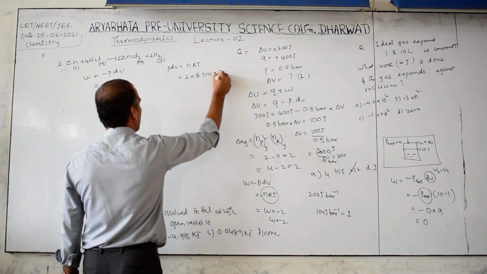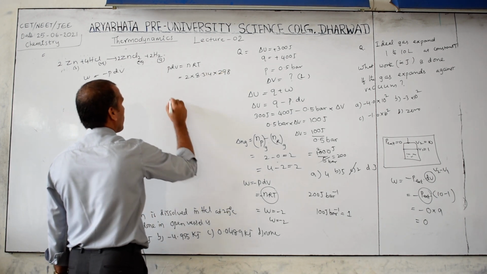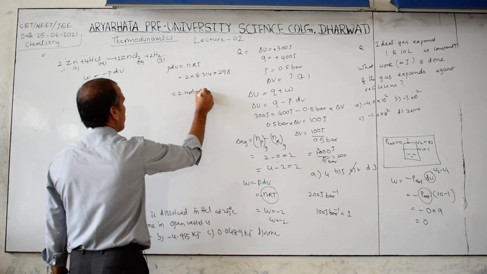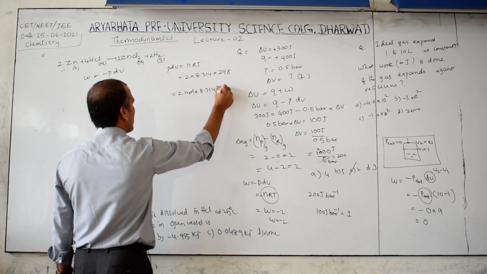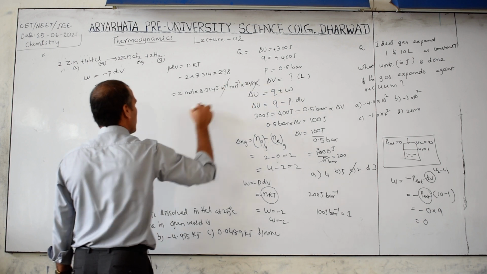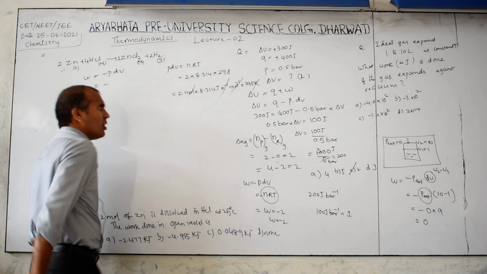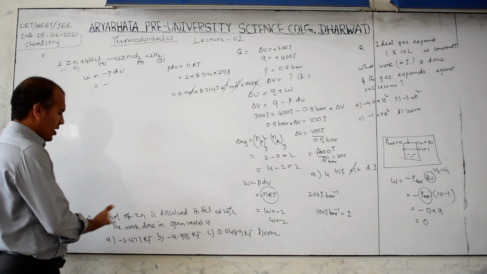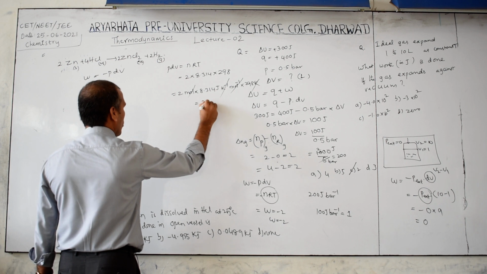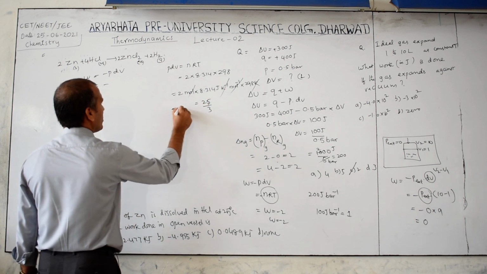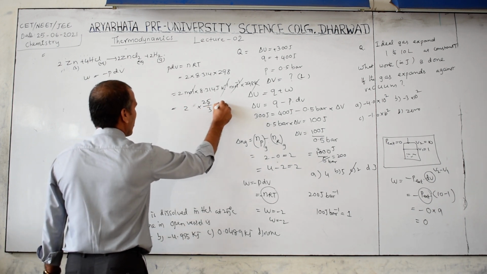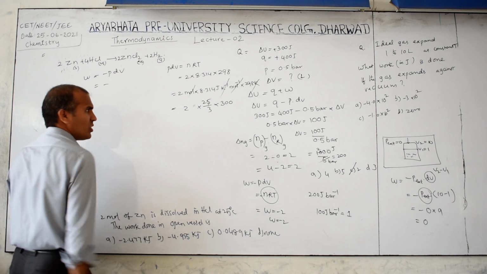25 degrees Celsius, always we have to take Kelvin temperature. Otherwise, writing the units along with 2 mole is better, then you will know the answer. 8.314 joule Kelvin inverse mole inverse, and 298 Kelvin. Kelvin cancels, mole inverse cancels, then you will get joules only. Then here this can be represented as 25 by 3, and this is 2, and this is 298. Roughly I will write 300, because only 2 digits change.